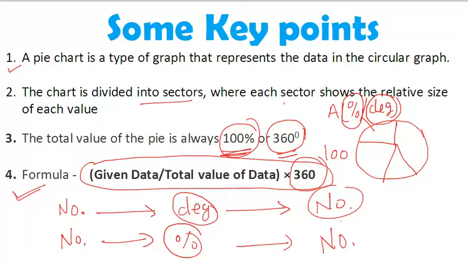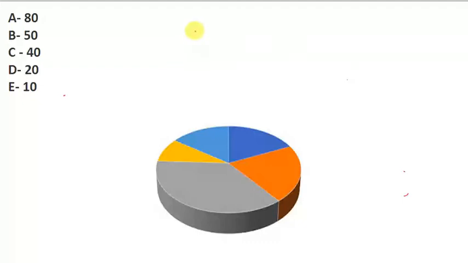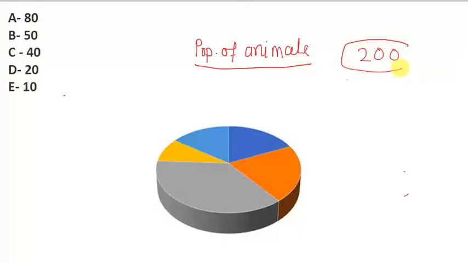Let us take a very simple example. Let us take the population of animals in a city. Here we are taking the data: population of animals in a city. Let us consider the total population of animals is 200. Let us take there are five types of animals. This is the name of the animals: A, B, C, D, and E.